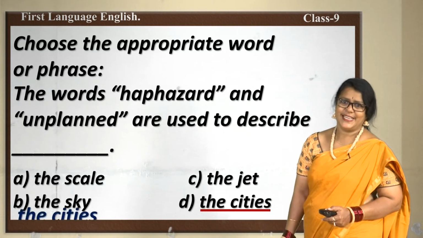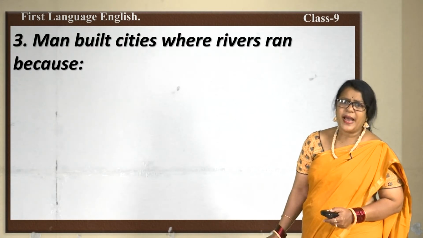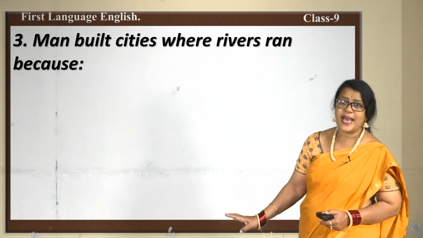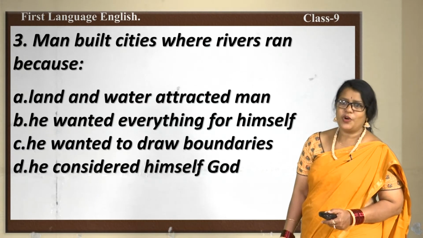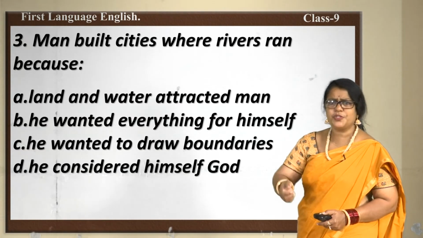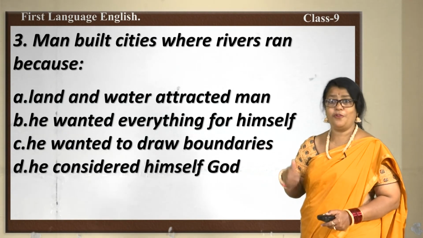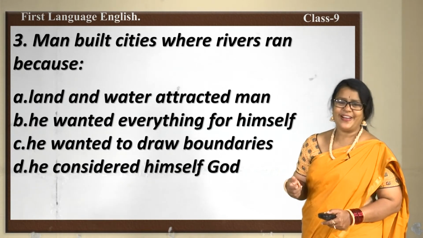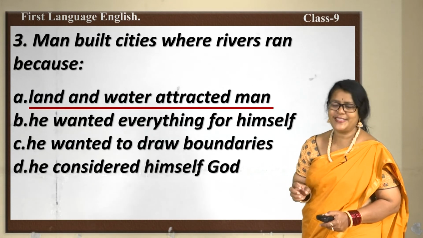The cities. Yes, the answer is the cities. Man built cities where rivers ran because, and the options are: A, land and water attracted man; B, he wanted everything for himself; C, he wanted to draw boundaries; D, he considered himself God. What could be the option? Why did man build cities where rivers ran? Yes, it is because land and water attracted man.